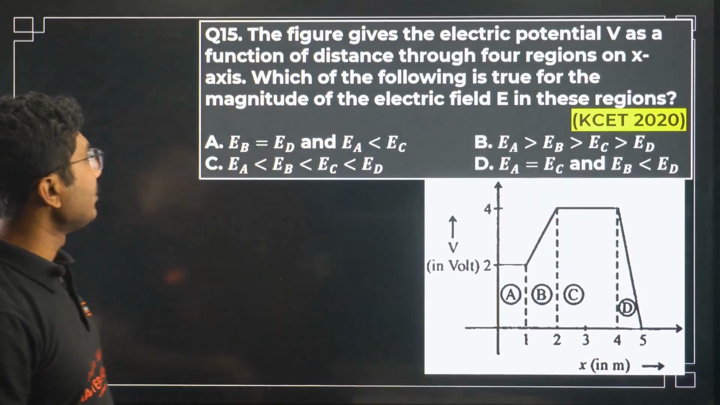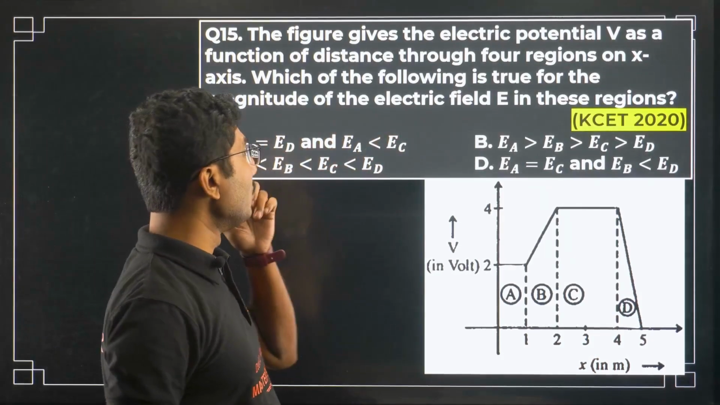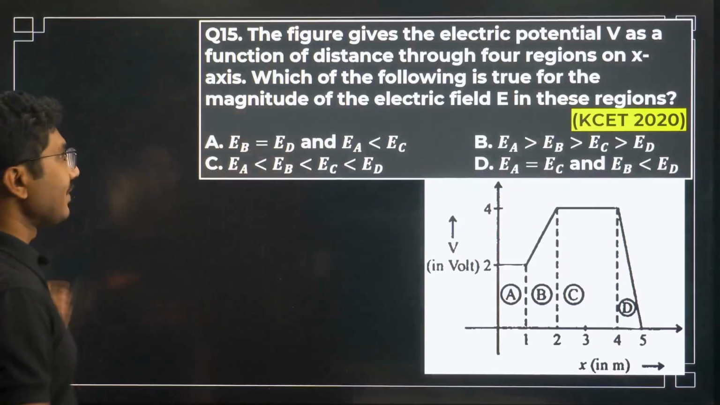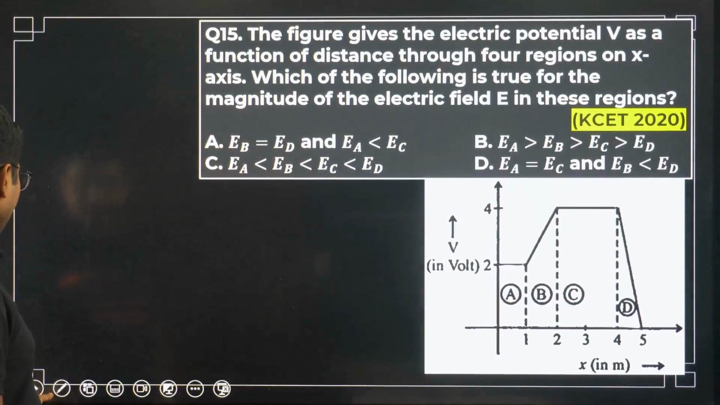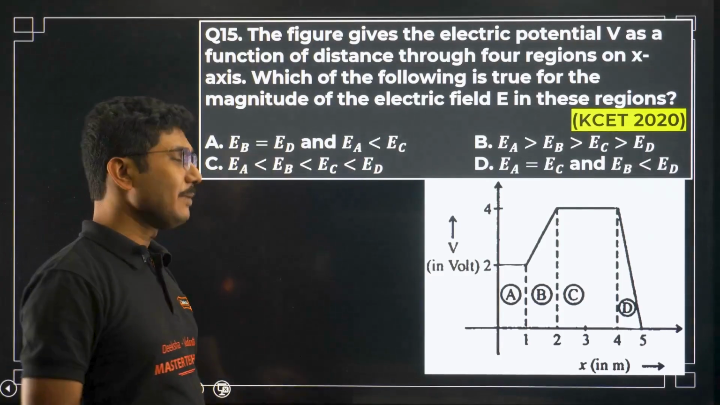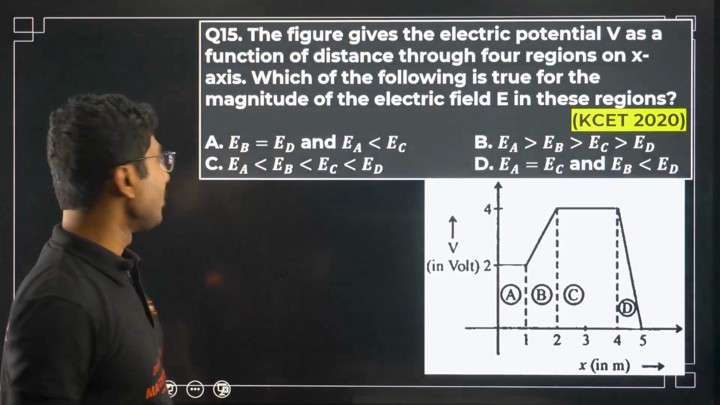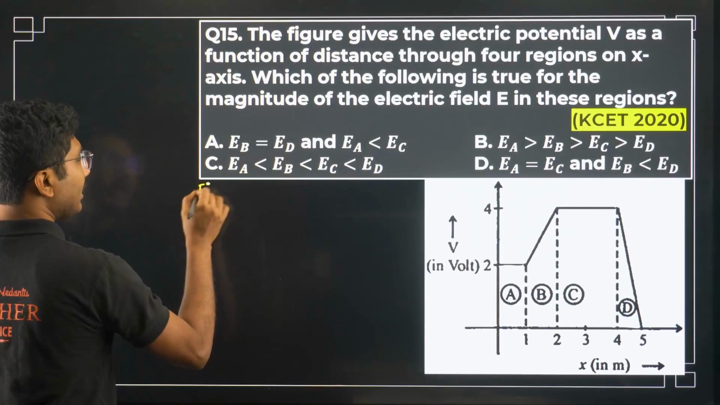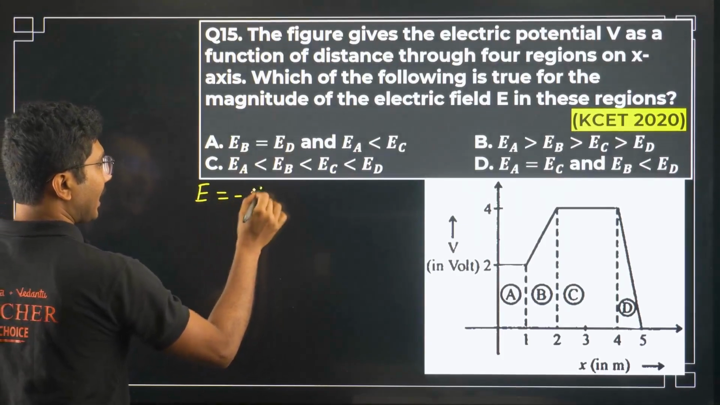They asked which of the following is true for the magnitude of the electric field in these regions. Now the magnitude of the electric field is asked, so we don't need to bother about the sign. First of all, you have to remember that electric field is given by minus dV by dx.